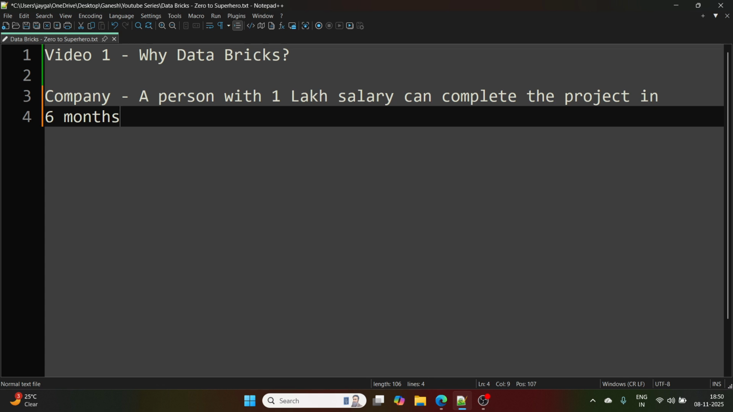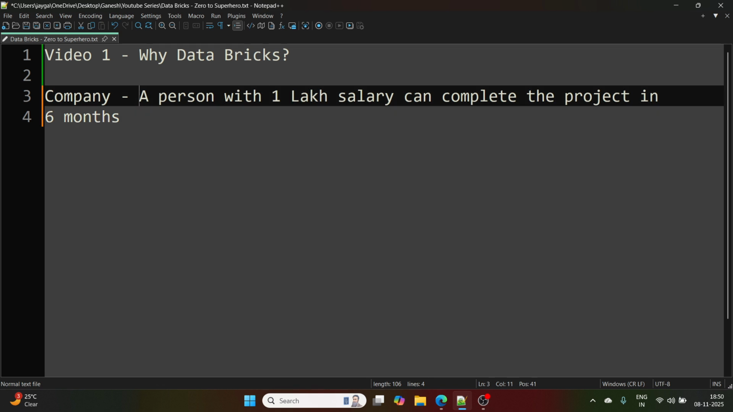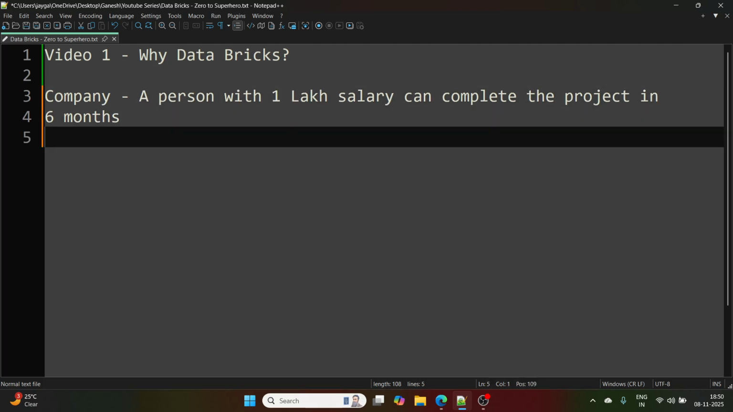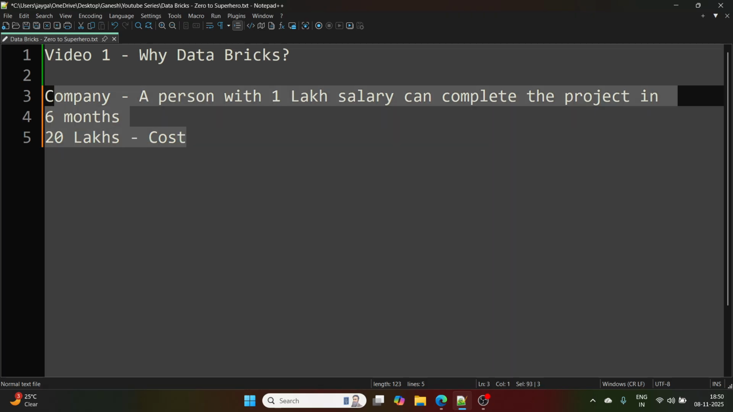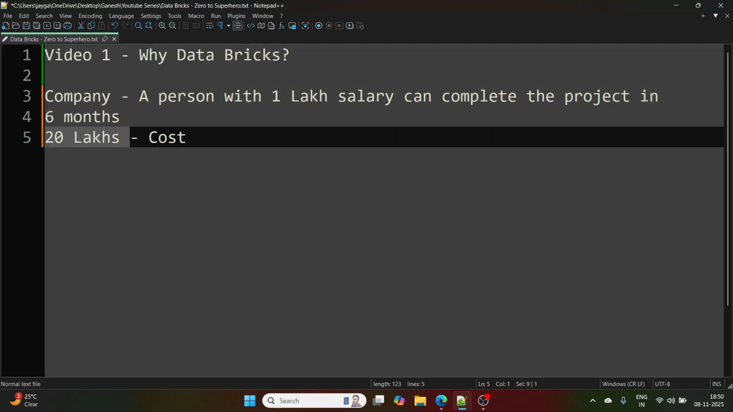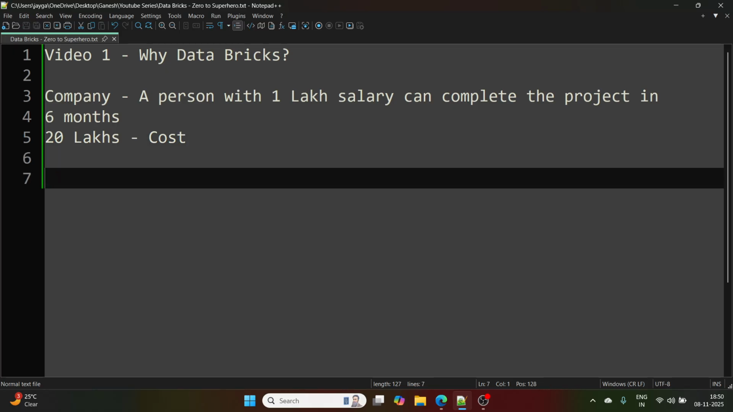Okay, so this is the scenario. The company is estimating that one person can complete the project in 6 months. And the company has charged, let's say, 20 lakhs for this project. So the company is estimating that they will complete the work in 6 lakhs and they'll get some 14 lakhs profit, right? That's what they are estimating. This is the simple estimation that the organization has done.